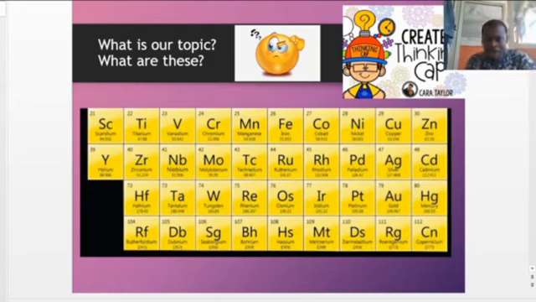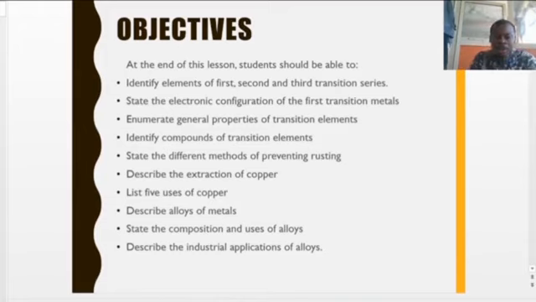As you can see here, we have a little description of the transition metals, showing a number of elements extracted from the periodic table. We have scandium, titanium, vanadium, chromium, and others. These are elements showing the transition metals, and they have their own basic and special features. At the end of today's discussion, these objectives are very enormous.